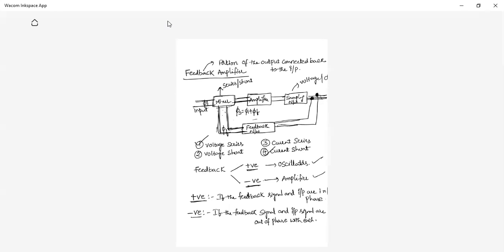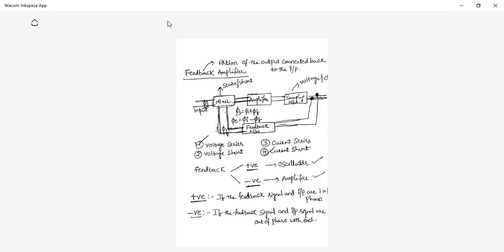That means what is my phi s? You should subtract the two signals, since they are out of phase. If this is positive, this becomes negative. So phi s is phi i minus phi f. This is the basic difference between positive feedback and negative feedback.